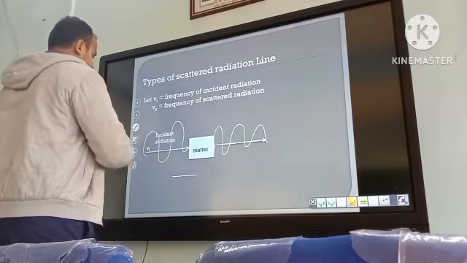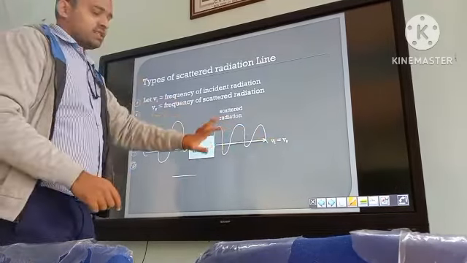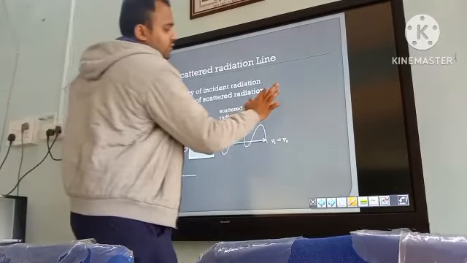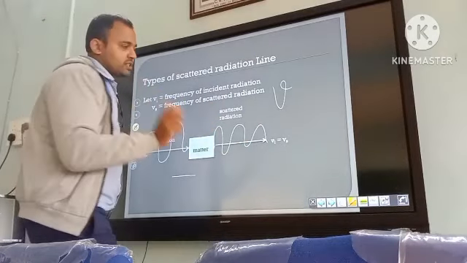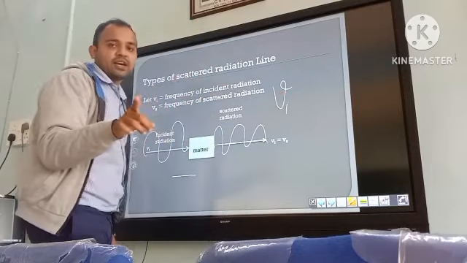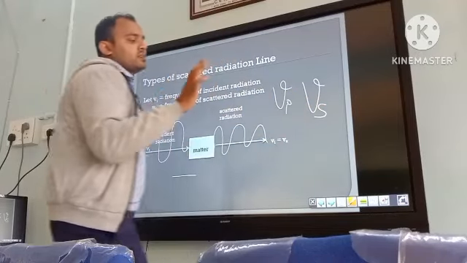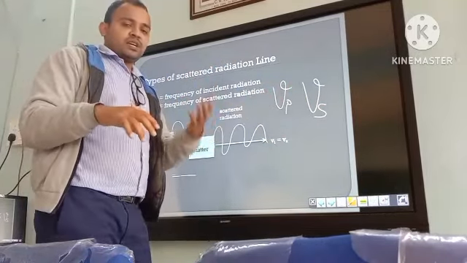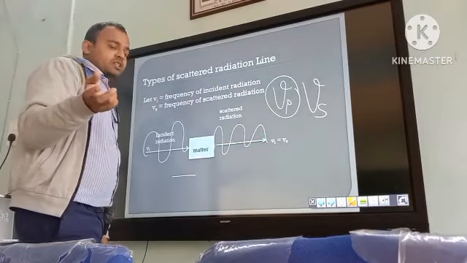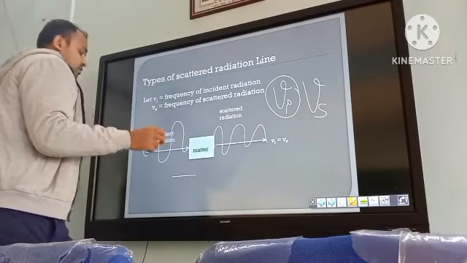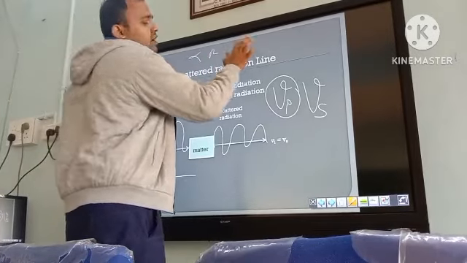This is the scattered radiation, and it has the same frequency as the incident radiation. Frequency is denoted by nu here, and incident, so we took the I from incident: the incident radiation frequency is denoted by nu I. The scattered radiation's frequency is denoted by nu S. I mispronounced it; this is pronounced as nu, one of the Greek letters, from the series alpha, beta, gamma, delta.